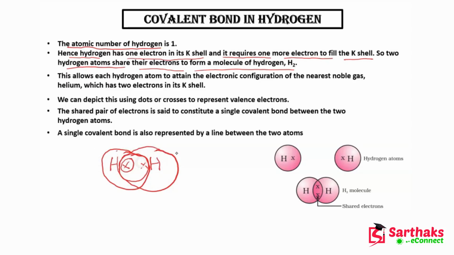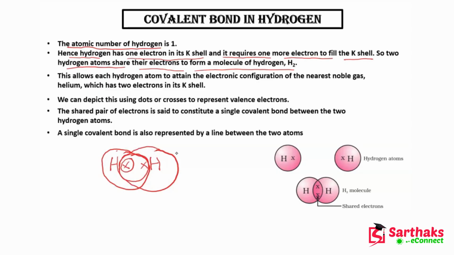This hydrogen atom also has 2 electrons and this hydrogen atom also has 2 electrons. So now guys, you can see there is no transfer of electron but there is sharing of electron. This hydrogen is sharing its electron with this hydrogen and this other hydrogen is sharing its electron with this hydrogen. By this, both the elements have completed their octets.